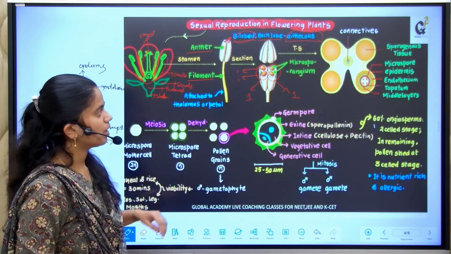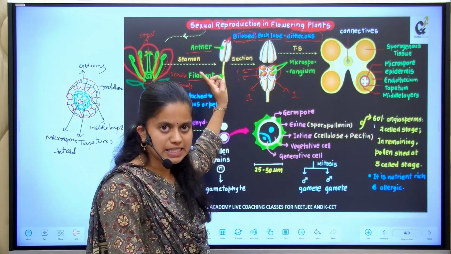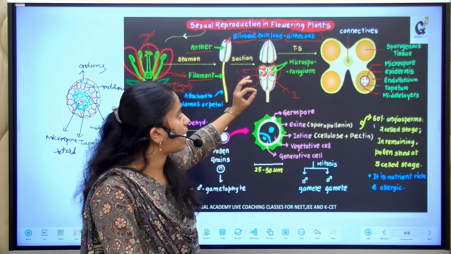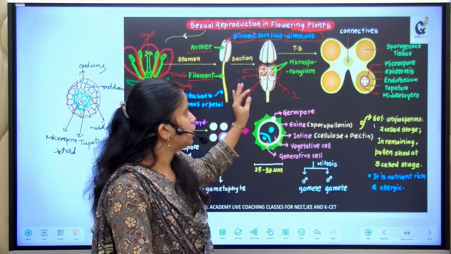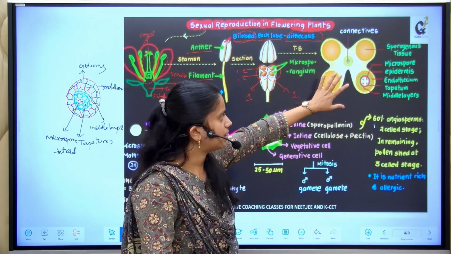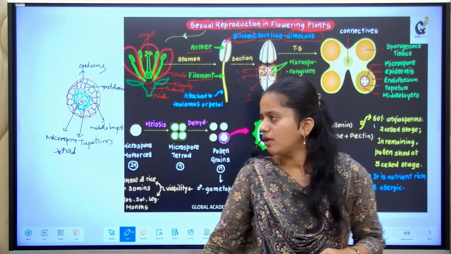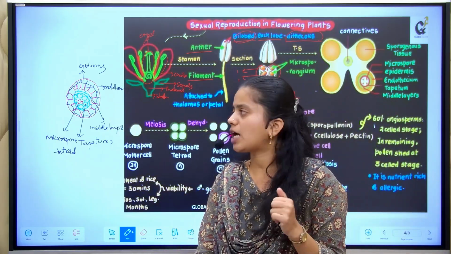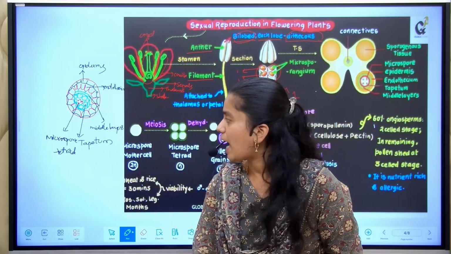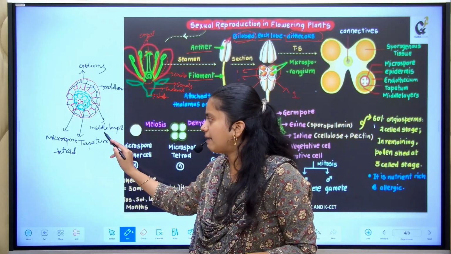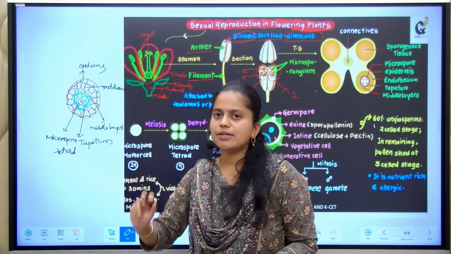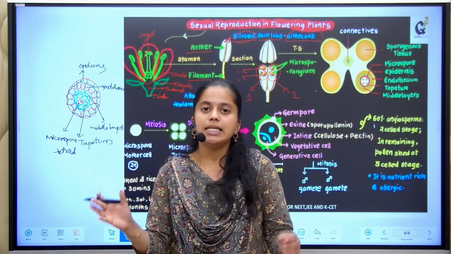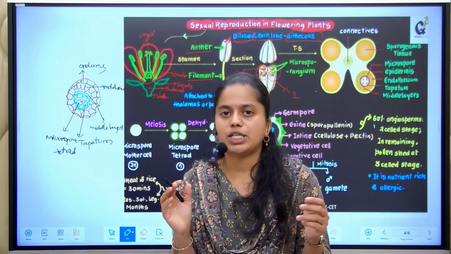So, after taking the section of the anther, we got to know that it is bilobed and dithecous. Let us study one lobe in detail. The anther consists of 4 different protective layers: epidermis, endothecium, middle layer, and tapetum. What is the function of the epidermis? The epidermis is the outermost layer of the anther, mainly involved in protection.